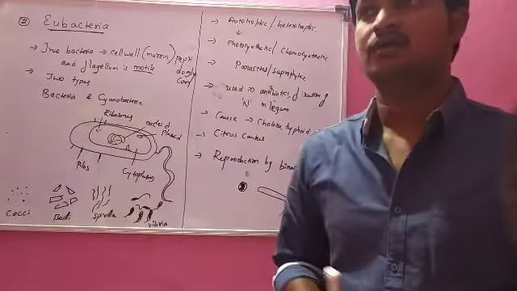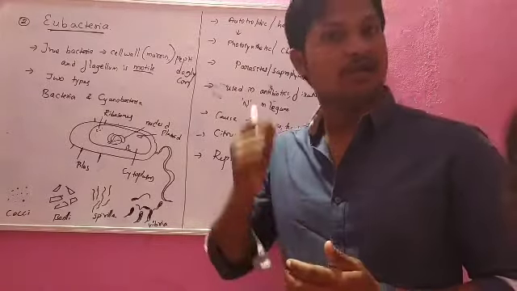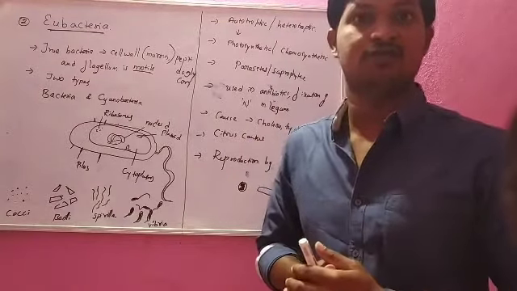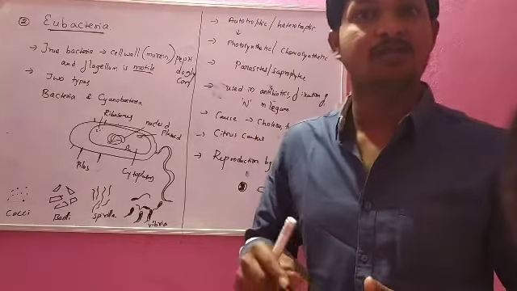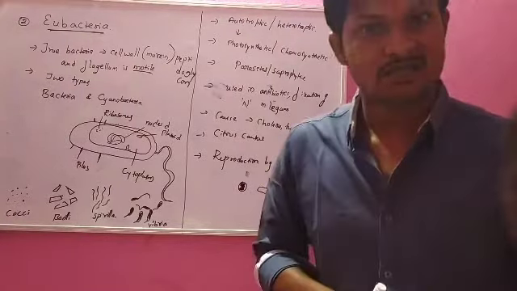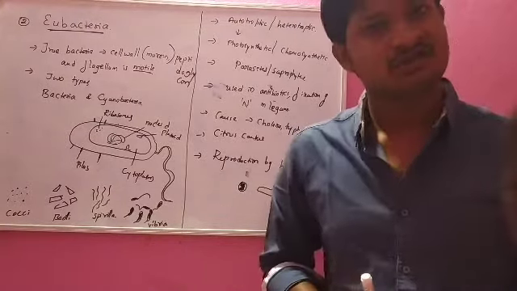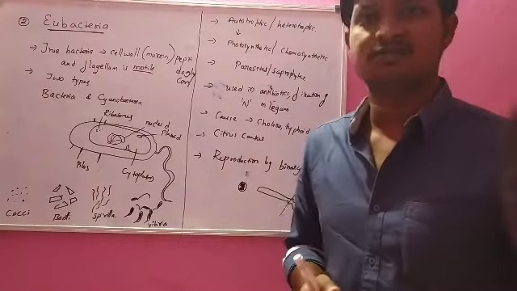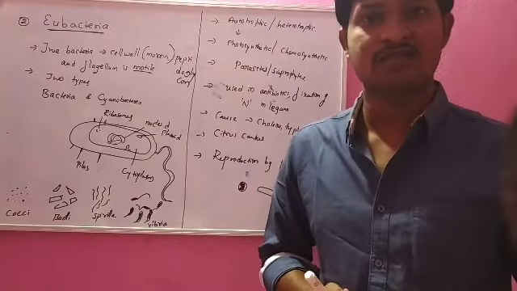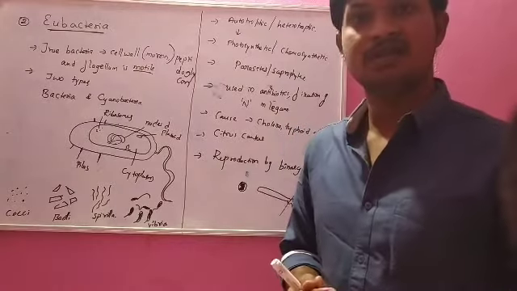Hello students, we are studying the chapter biological classification. Biological classification includes five kingdoms: kingdom Monera, Protista, Mycota, Plantae, and Animalia. Their characteristics along with examples we are going to study in this chapter. Already 2 classes have been completed regarding biological classification. This is the 3rd class.